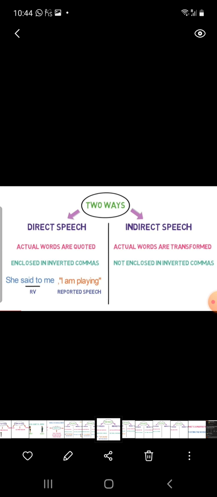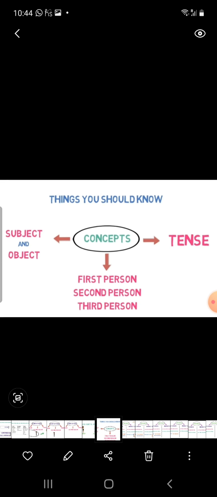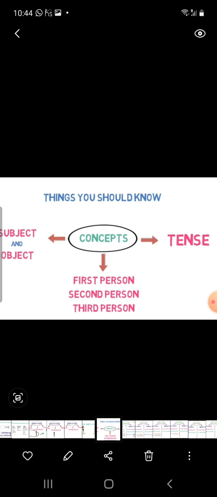Okay, come to the next. Here are things you should know about direct speech. There are three things you must remember. First, you must remember about subject and object. Then first person, second person and third person. It means you must remember about pronouns, and then you must remember about tense.